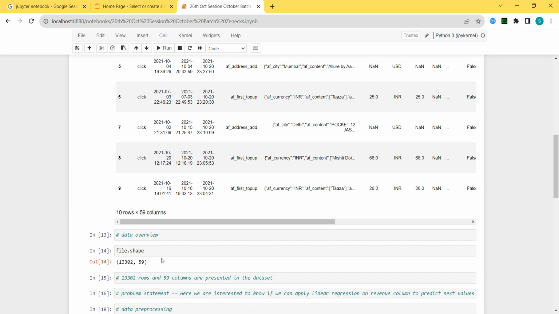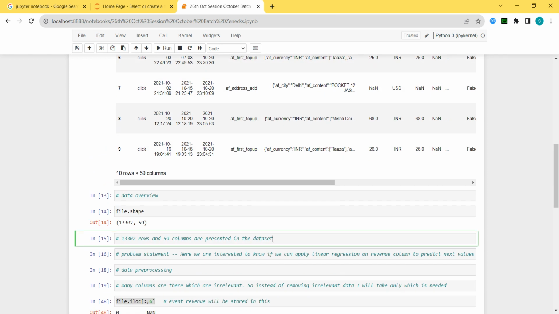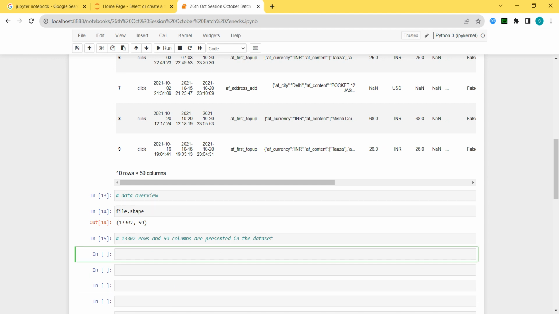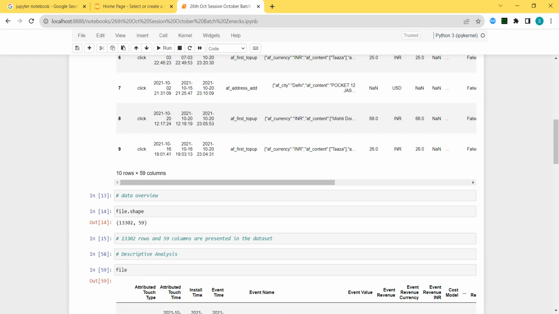Once our data overview is there, remember always, there is only one kind of analysis which does not need any problem statement, and that is descriptive analysis. Why? Because we are only describing our data. Before the problem statement, if we can analyze something, that is only descriptive analysis. Yesterday we saw that. So where is my data stored in the file? So this is my original data set.